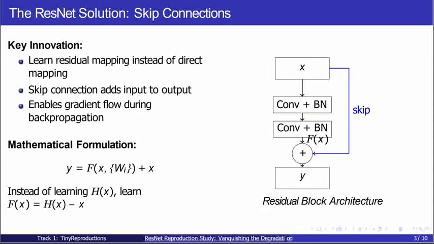The ResNet paper proposed an elegant solution: skip connections. Instead of learning a direct mapping for the function, residual blocks learn the difference for that function, F(x) here. With the skip connection, that adds the input back. This simple change allows the gradients to flow directly through the network during backpropagation, making optimization much easier.